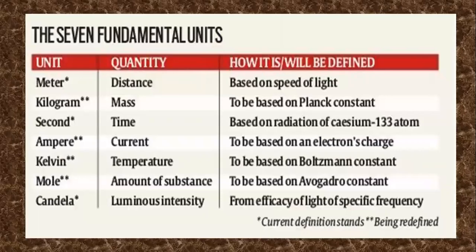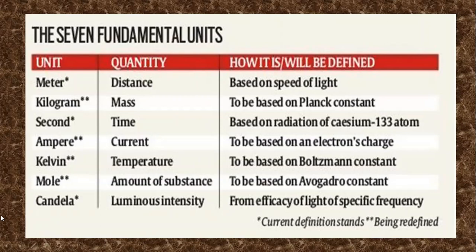Now there are 7 fundamental units. What are the 7 fundamental units based on? Length is based on the speed of light. Mass is based on Planck's constant.